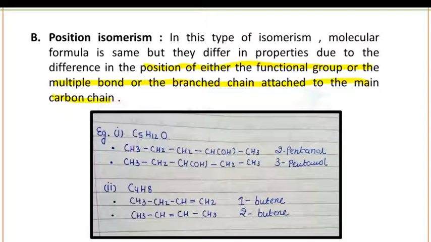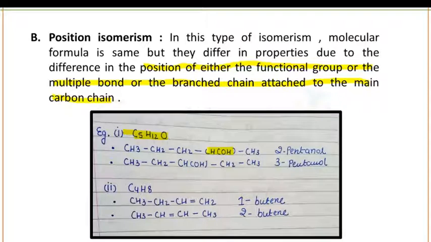chain. Functional group can be of many types. For example, alcohol, halogen group, ketone, carboxylic acid, etc. In case of position isomerism, you can take the example of C5H12O. As you can see here, CH3, CH2, CH2, CHOH, then CH3. On carbon number 2, you have attached an OH group, an alcohol functional group.